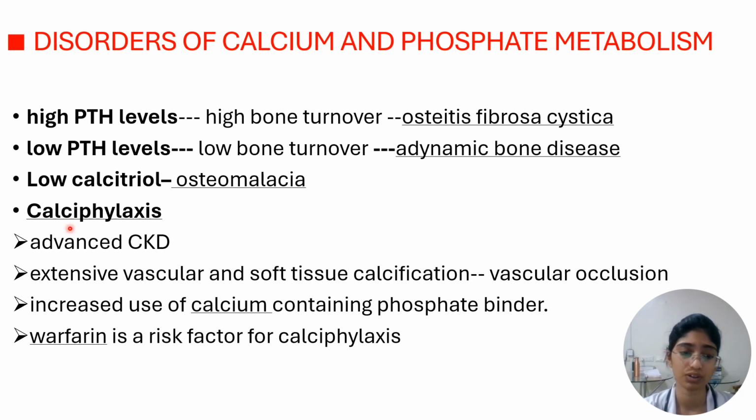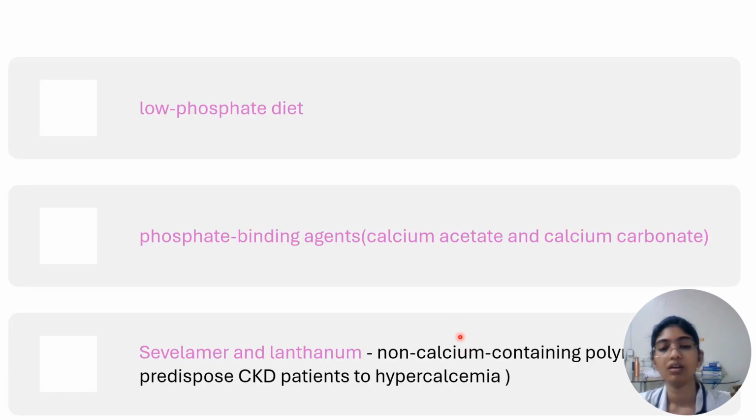And there is this condition called calciphylaxis, which can occur in advanced CKD. Here there is extensive calcium deposition in the vessels and the soft tissues. And when it is deposited into the vessels, it may lead to vascular occlusion. This may occur because of excessive calcium in the form of calcium-containing phosphate binders. And warfarin is also a risk factor for calciphylaxis. So what can we do for this?